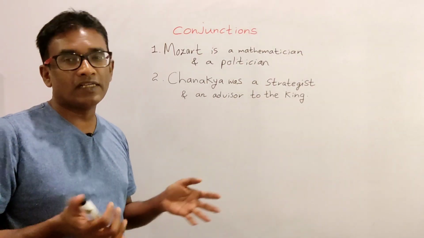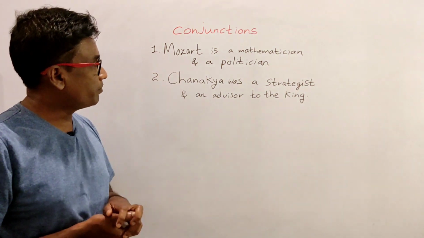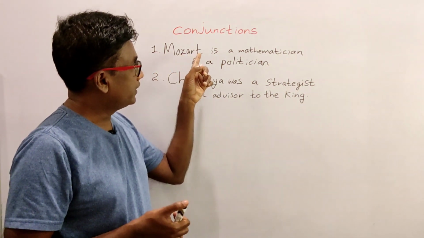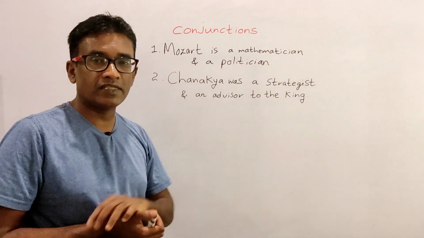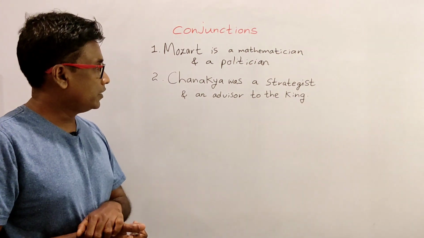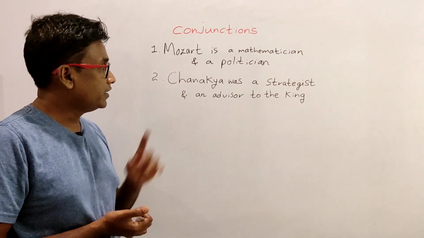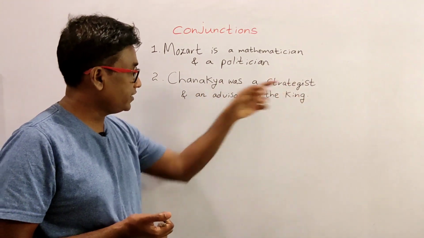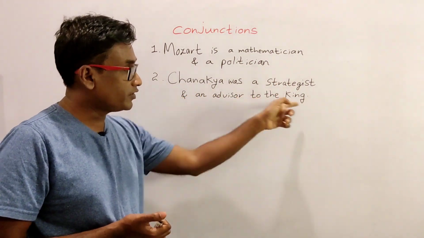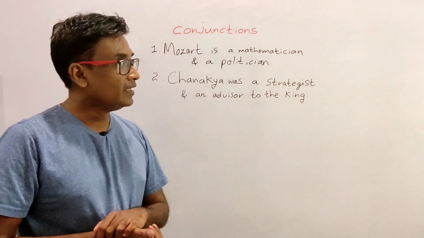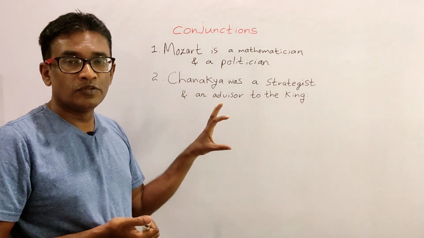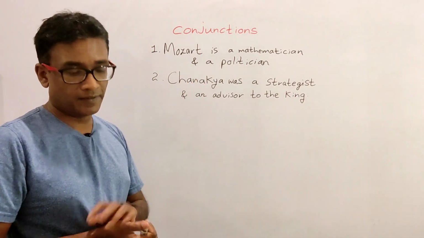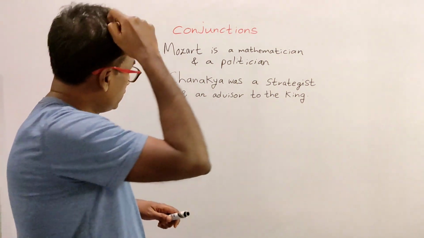Next we are going to look at conjunctions. The first example is Mozart is a mathematician and a politician. The second example is Chanakya was a strategist and an advisor to the king. These are 2 conjunctions.